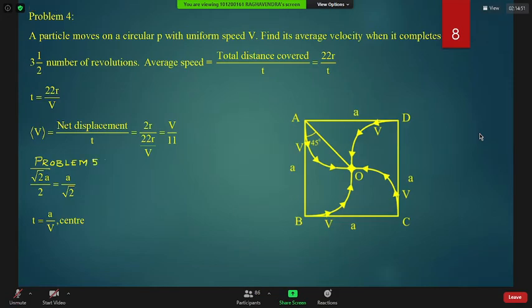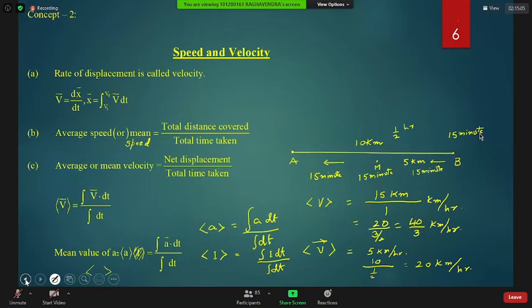Sir, how did 22r by t come? Total time taken. I'm taking you back. The total displacement will be 2r, no?